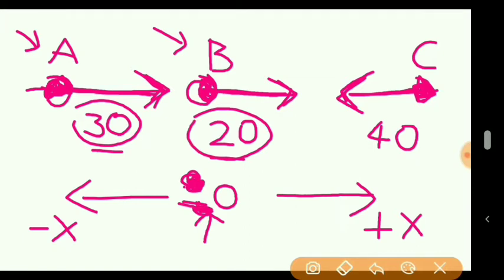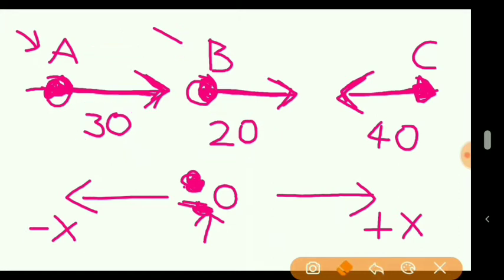And in which direction? So A tends to move in the positive x direction with the velocity of 10. I hope you understood.